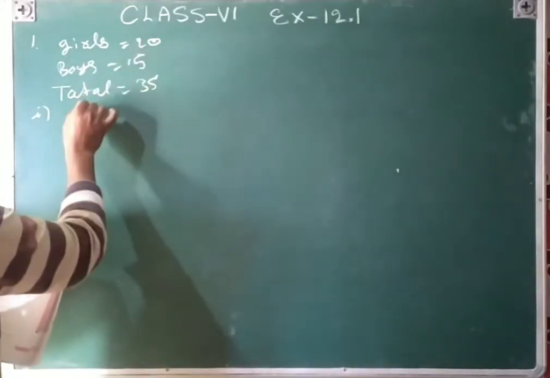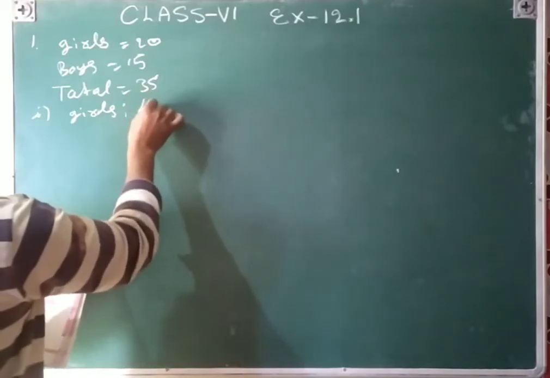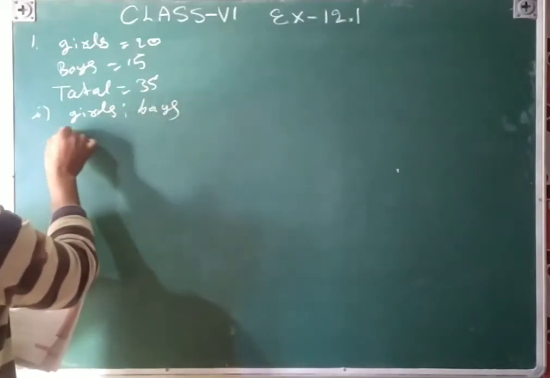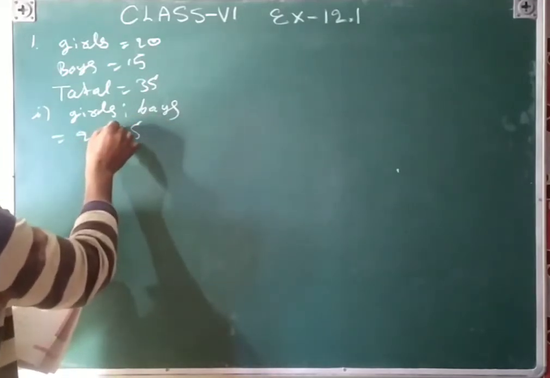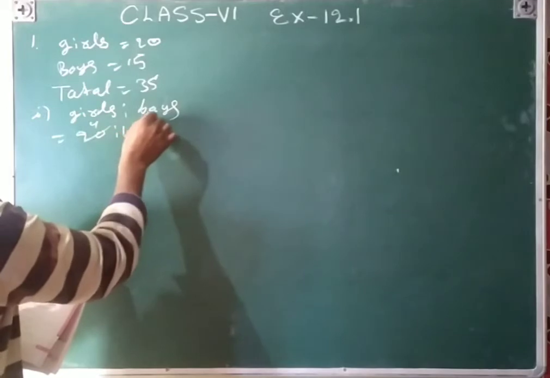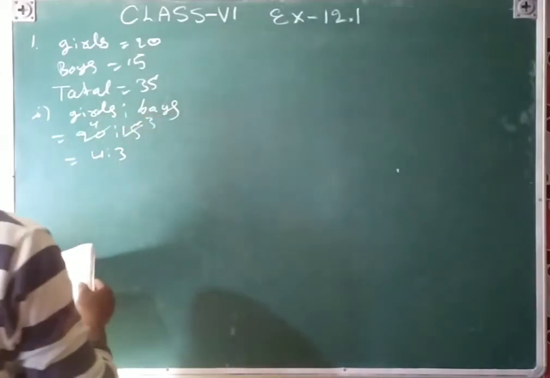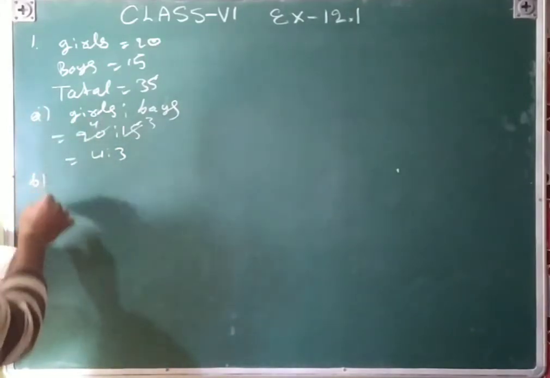Girls is 20, so girls ratio boys is 20:15, or this will be cancelled by 5. 5 4s are 20, 5 3s are 15, that is 4:3.